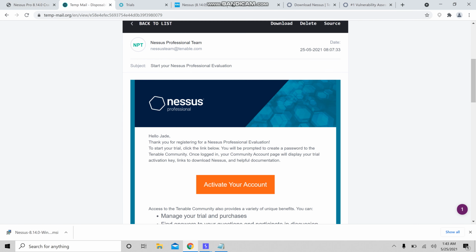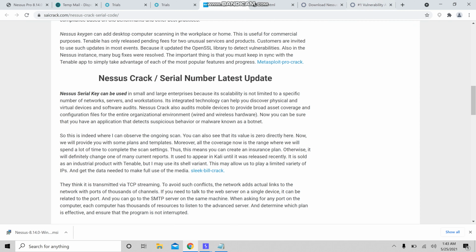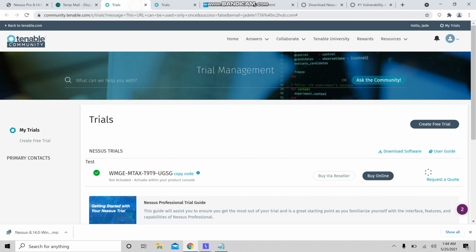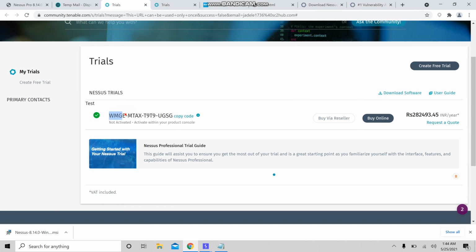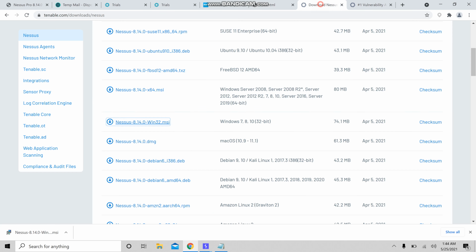So you'll get an email like this and you need to click on activate your account and enter the user ID and the password. After that you will get a trial key. Okay, so this is my trial key. And now first let's download the Nessus.